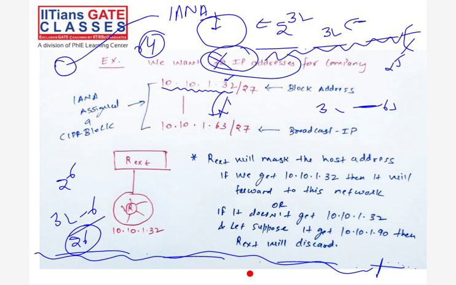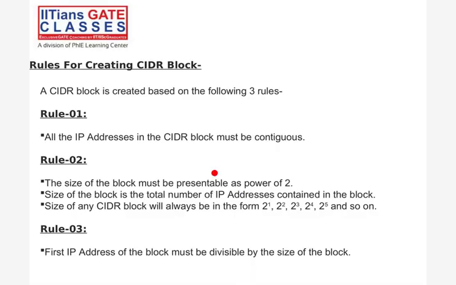Now there are some rules of CIDR block to assign. These rules are designed by IANA. The first rule is all the IP addresses in the CIDR block must be continuous, like from 32 to 63, in the same way 32, 33, 34, 35, 36.